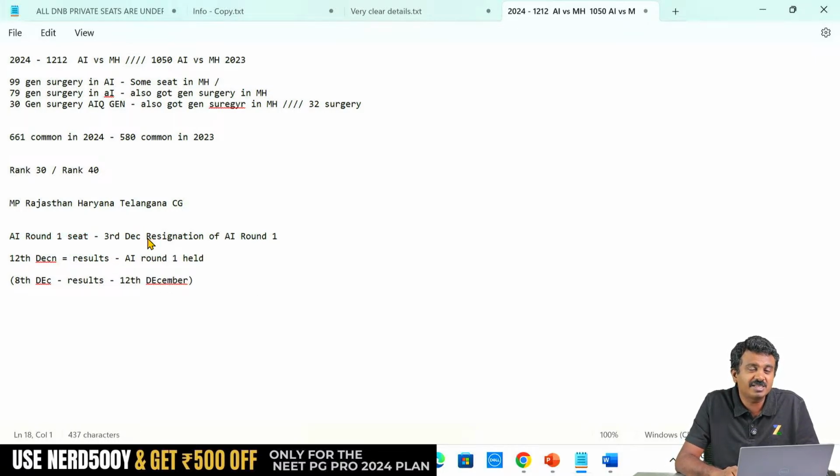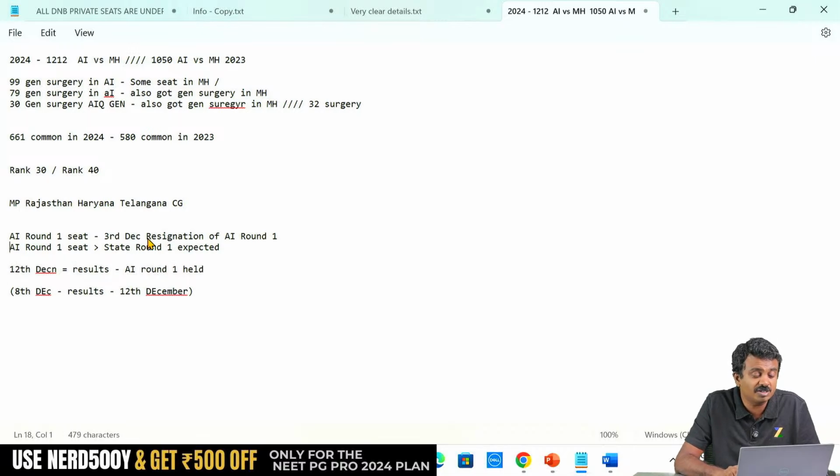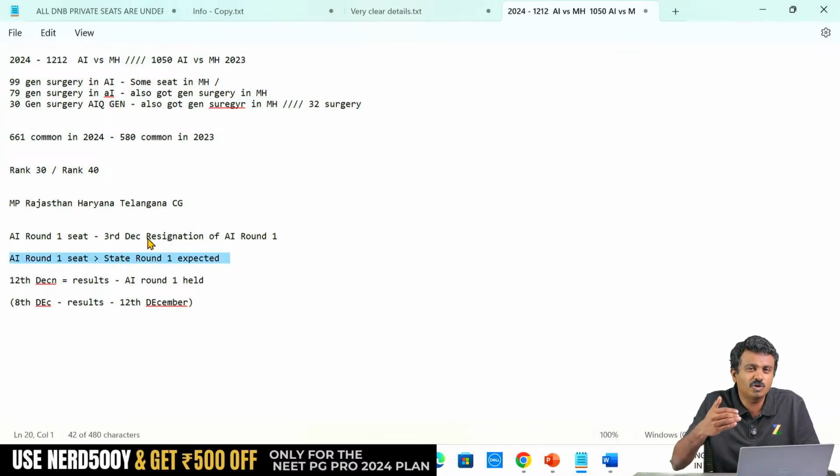If you are expecting that scenario, right now you can take a call between your All India round 1 current seat versus the state round 1 expected seat. You would have already possibly got your state round 1 seat too. That will give you 1 or 2 choices below that, whether it is okay. In that case, you can resign even before December 3rd, if you expect that everything will be over by 12th December.